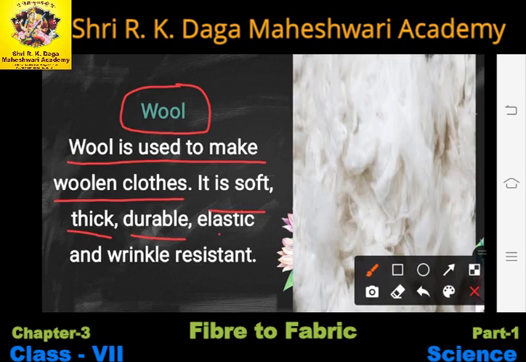They are durable, elastic and wrinkle resistant. Durable means they are long running, elastic means it is comfortable to wear them, and they are wrinkle resistant. As you know, your sweaters, shawls, etc. are wrinkle resistant, there will not be any wrinkle in all those things, right? Because they are made up of wool, and wool is a wrinkle resistant material.